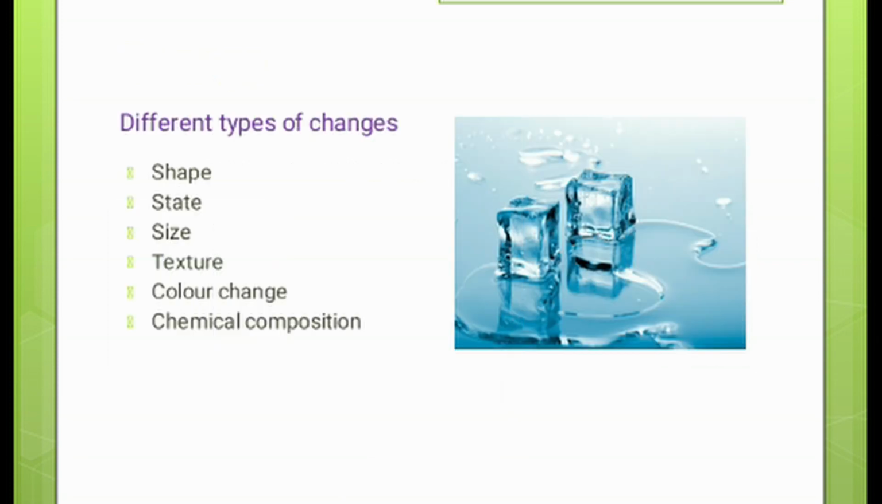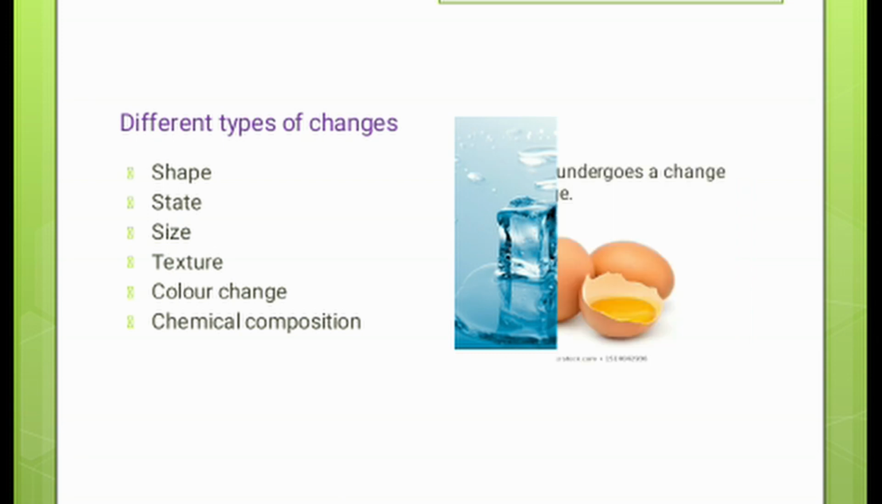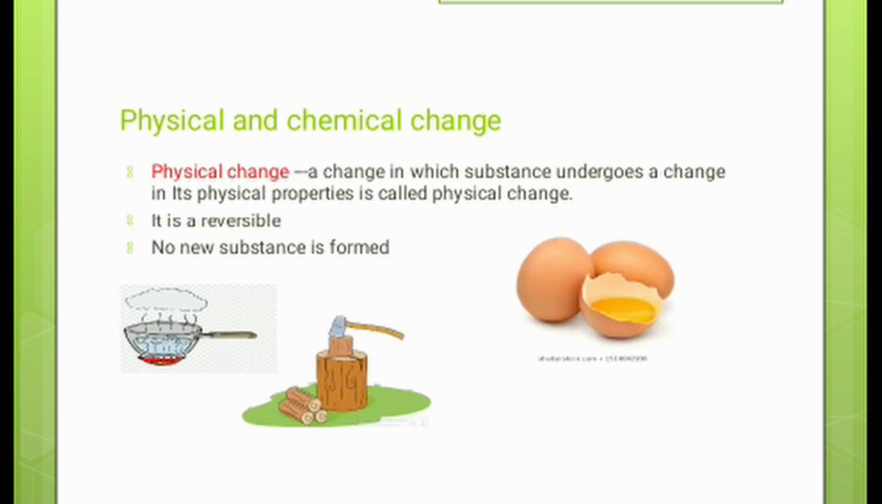Changes can be of any types like change in the shape, change in the state, change in the size, change in the texture, change in a color or change in their chemical compositions. We are considering physical and chemical change. What is a physical change? A change in which physical properties of a substance are changed.